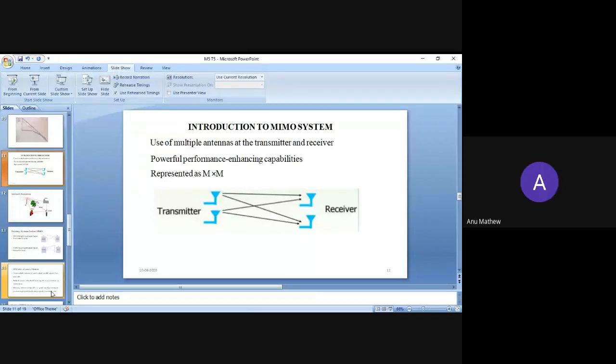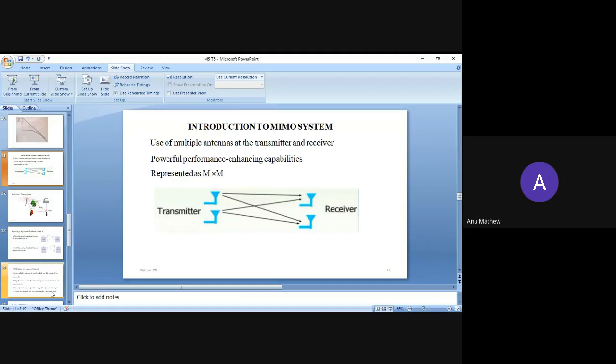So now we are seeing what a multiple input, multiple output system is. In MIMO systems, multiple antennas are used at the transmitter and the receiver.